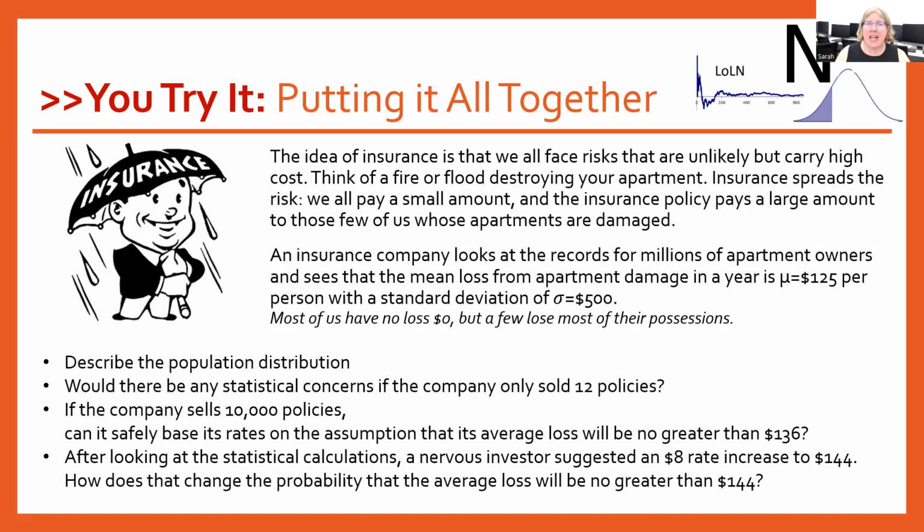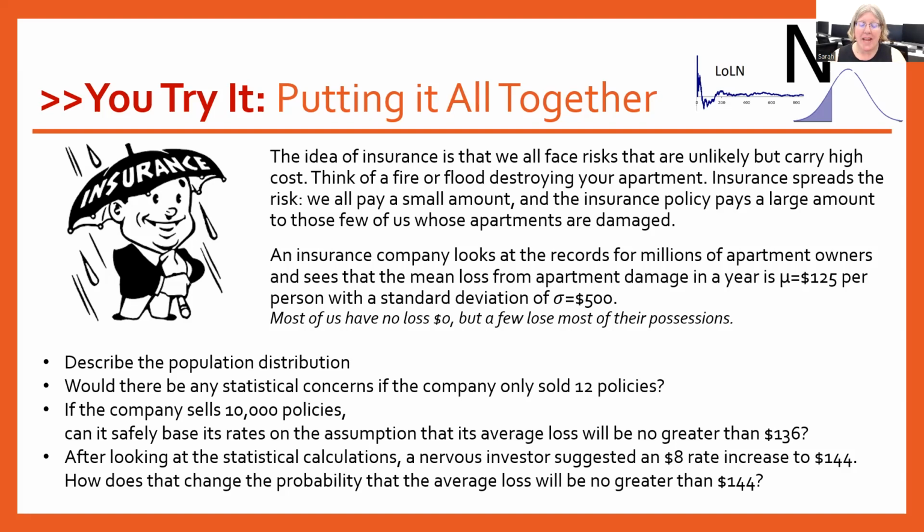Okay, so this idea that most people are sitting at 0 loss and just a couple people are way out over on the side tells me that this is a right skewed distribution. So if I only sold 12 policies, I would be really concerned about that because I haven't met the criteria for the central limit theorem to kick in. And so I have no idea how this is going to pan out, if I'm going to make money or my company is going to go bankrupt. So that right skew is definitely a concern.